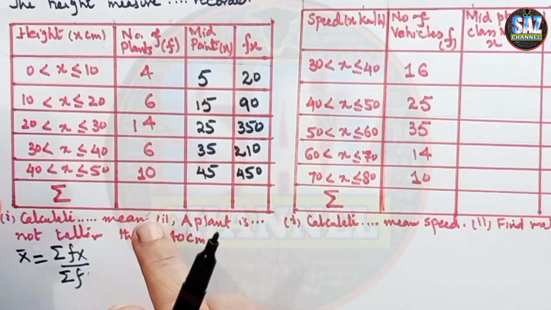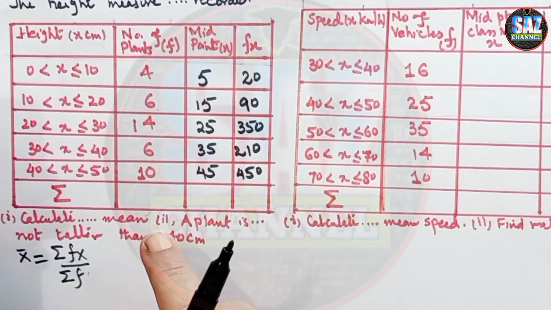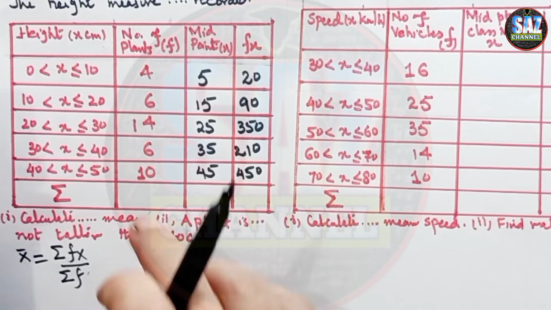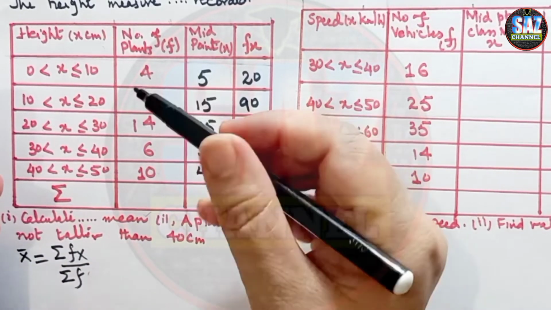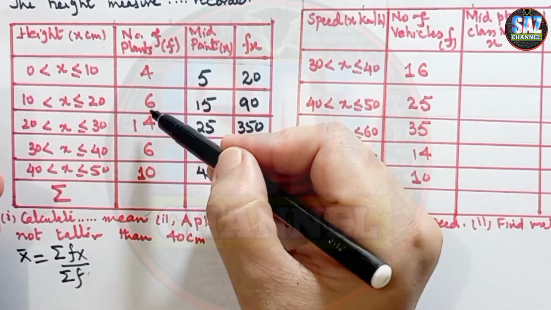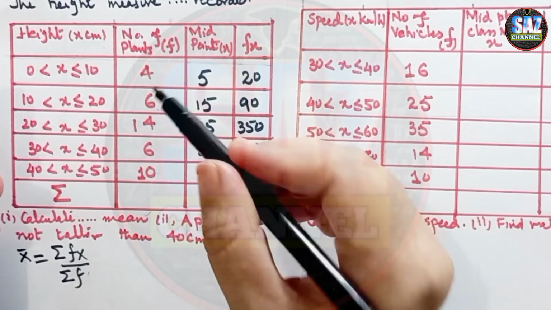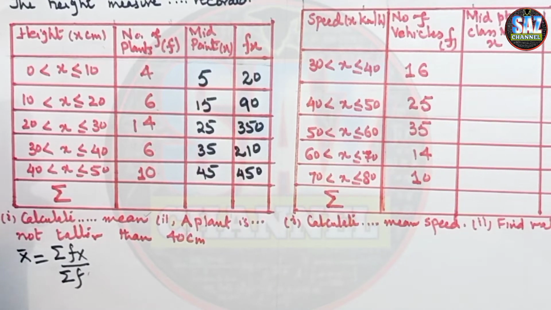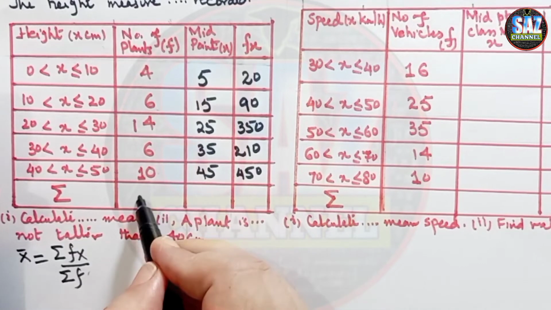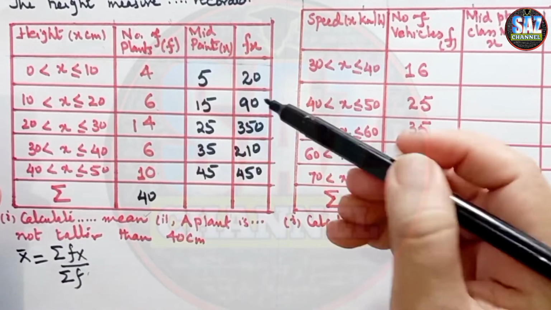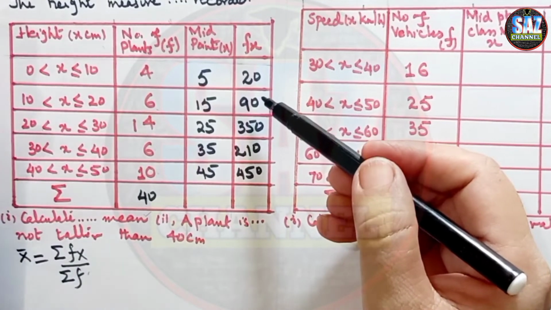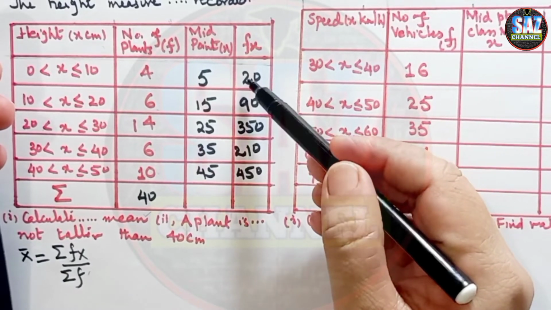The question is not telling us in the beginning what the sum of the frequencies is. So let's look: 6 plus 4 is 10, plus 14 is 24, plus 6 is 30, plus 10 is 40. Let me confirm it: the sum of frequencies is 40. And now we have to go for the sum of the fx column as well. 90 and 20 is 110.